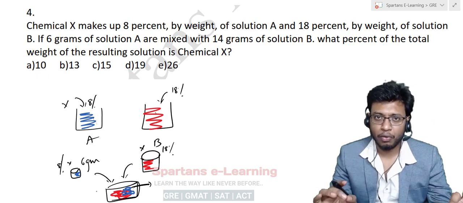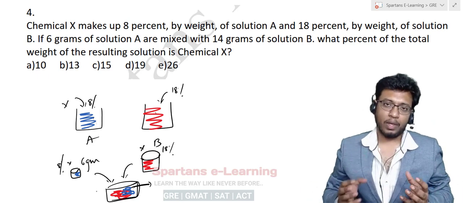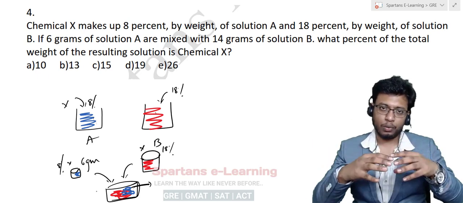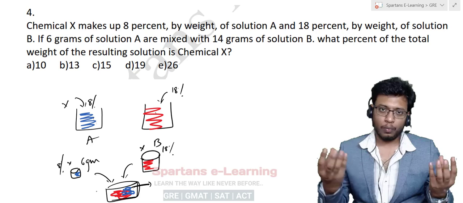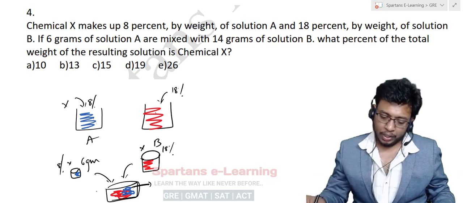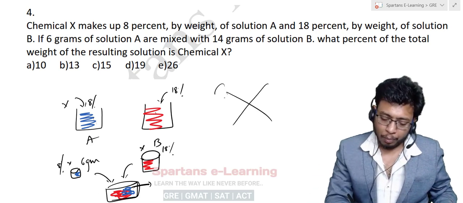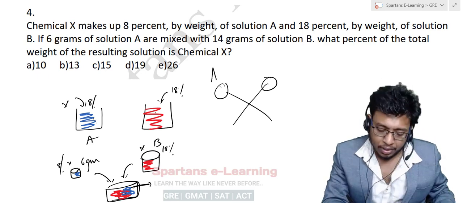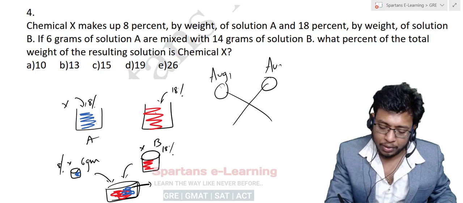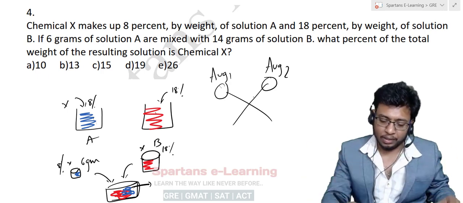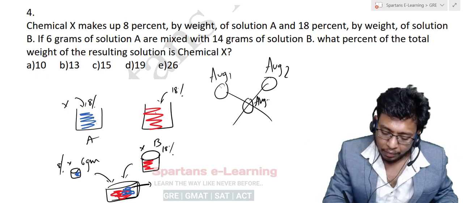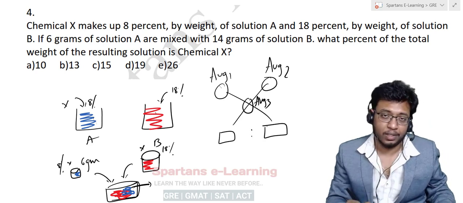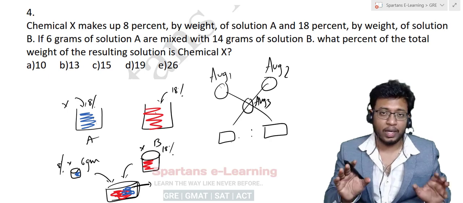Now see this. Mixtures is a very powerful concept, right? I told you, whenever you mix 2 things, one mixture and another mixture, you will get a third mixture. Whenever you do mixtures, it will be in an X shape. One mixture is here, one mixture is here. At the top you always write the averages, average 1 and average 2. When you mix these 2 averages, you get one more average, average 3, and at the bottom you get the weights. This base you will get as a ratio, right?